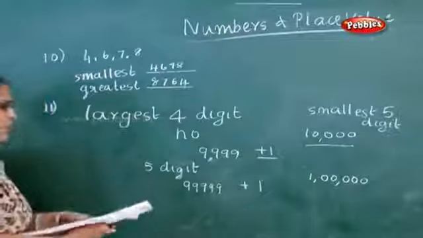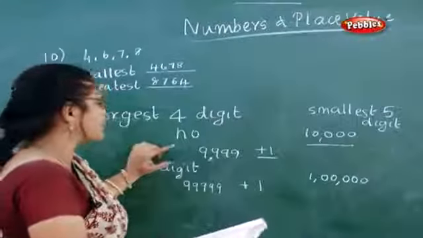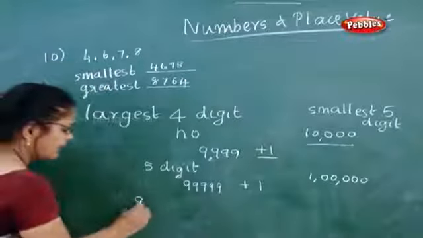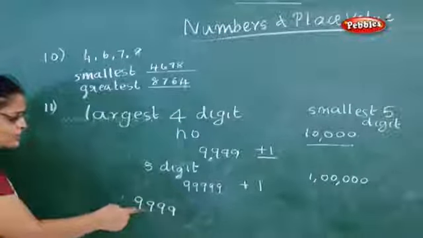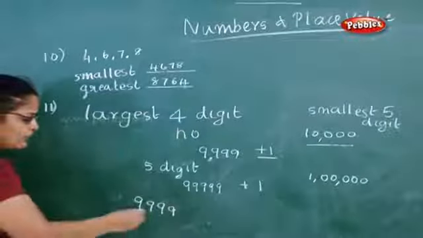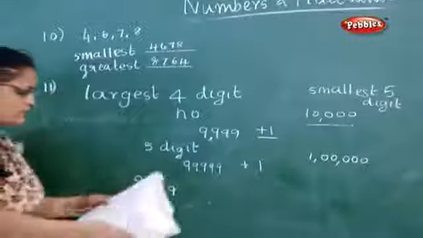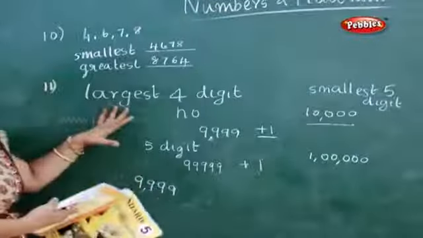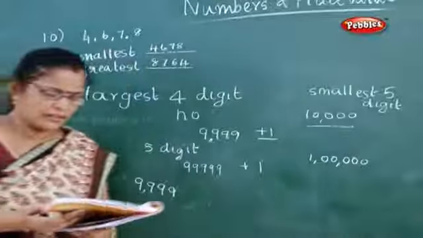So this is how, in the census, they have large numbers. Now how will you read 9999? You will read it by putting a comma here: 9,999. So this is how you learn the largest 4-digit number and the smallest 5-digit number. You are going to do it with the fill in the blanks now.